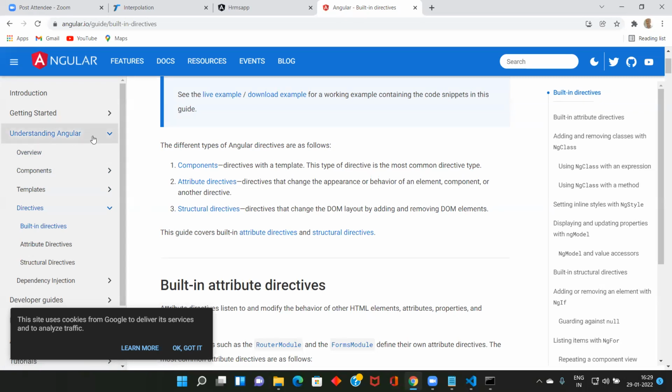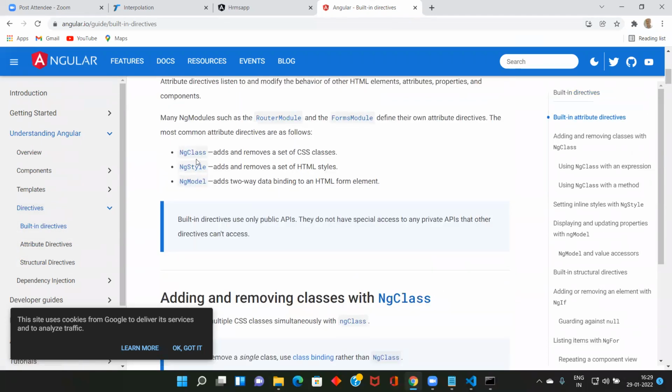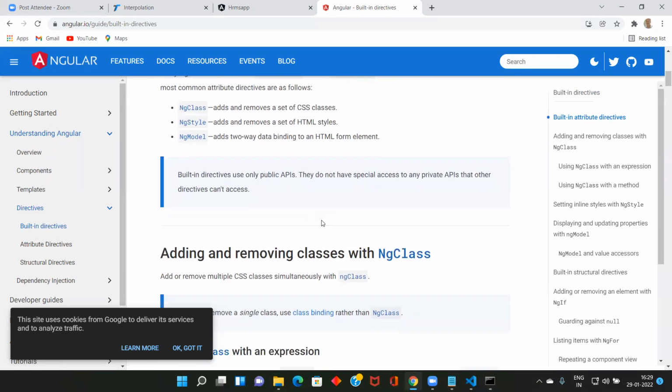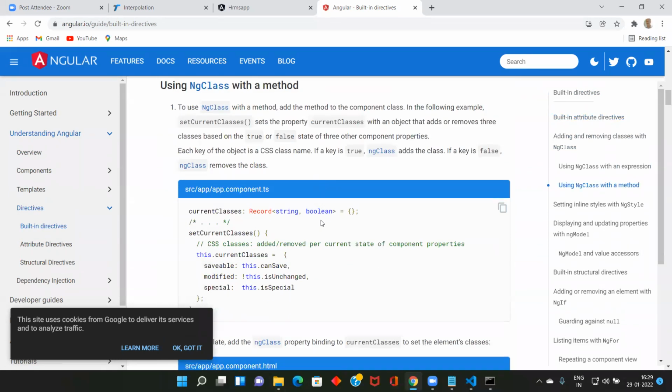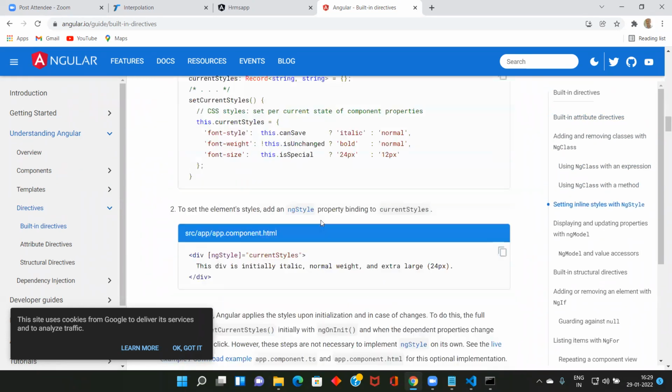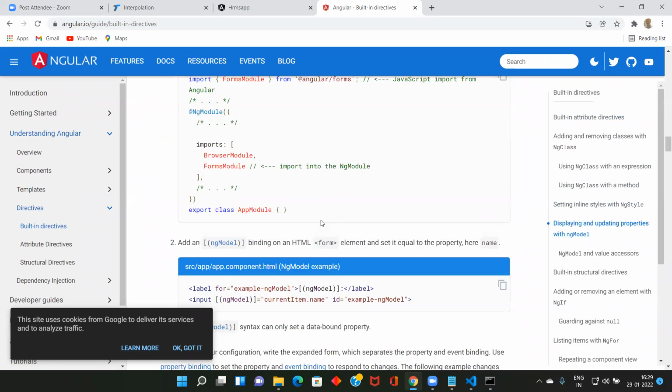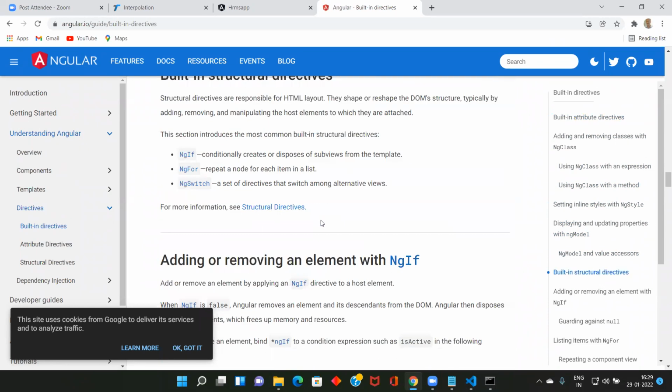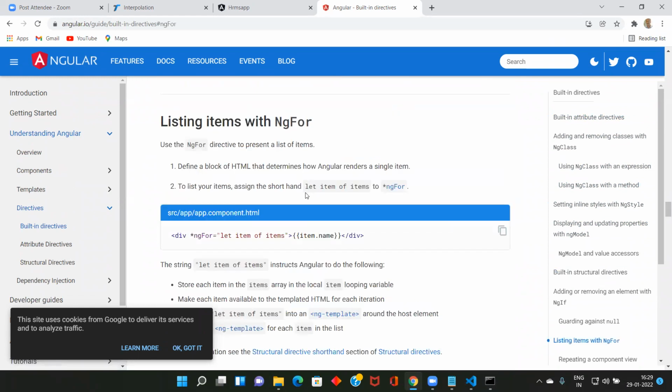So here you can see understanding Angular overview, component, template, directive, built-in directive, attribute directive, structural directive. Here ng class, ng style, ng module, and see ng for, ng if, ng switch.